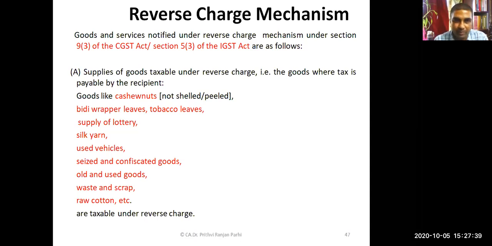I told you that according to section 9(3) of the Act, a certain class of goods and services may be notified to which reverse charge mechanism may be applicable. This is the list of goods I showed you, the goods when supply is made, reverse charge mechanism can be applicable. These are the notified goods. Now coming to services, goods, this is the list.